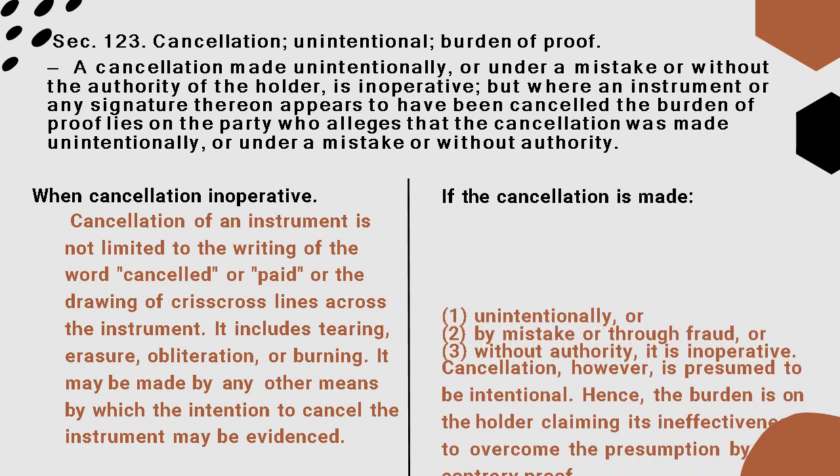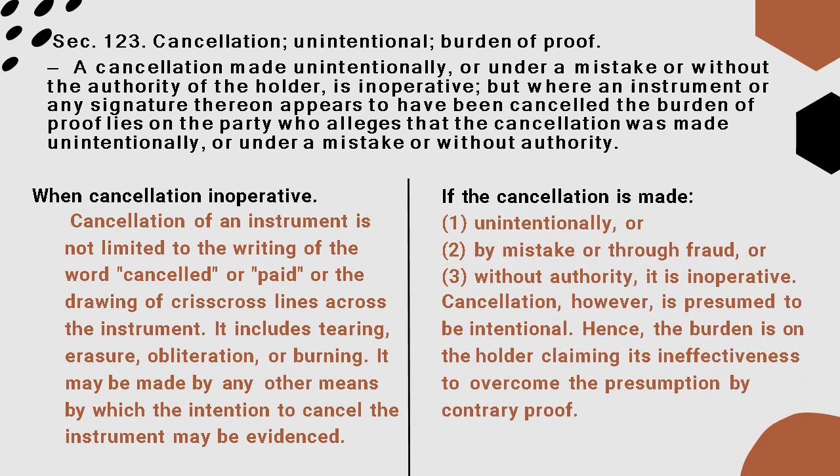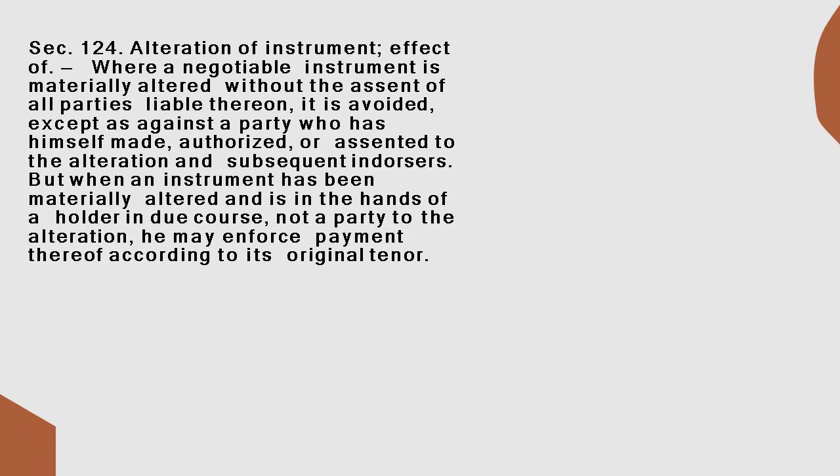If the cancellation is made, 1. unintentionally, or by mistake, or through fraud, or without authority, it is inoperative. Cancellation, however, is presumed to be intentional. Hence, the burden is on the holder claiming its ineffectiveness to overcome the presumption by contrary proof.